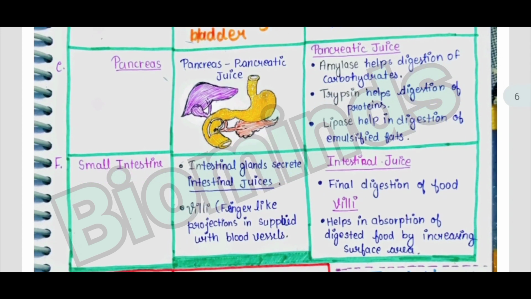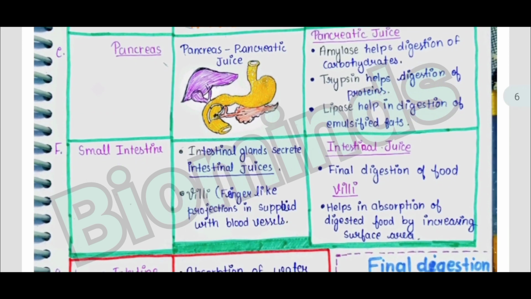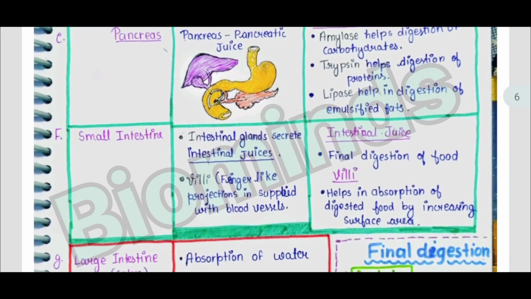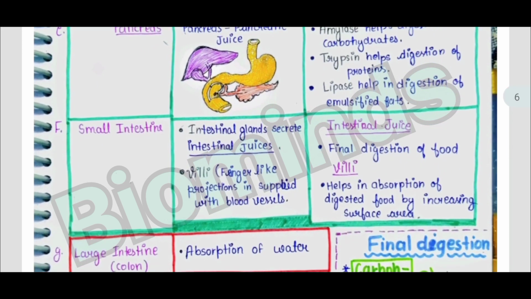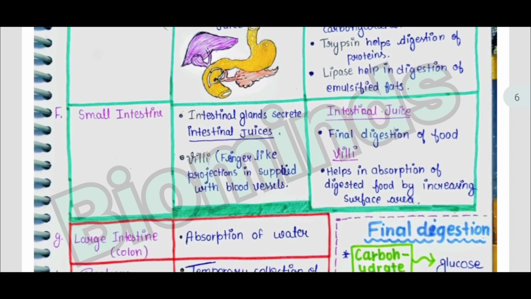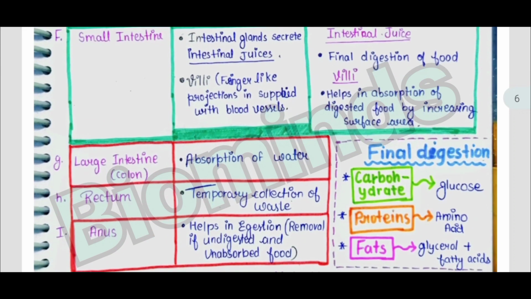The small intestine. Small intestinal glands secrete the intestinal juices. Villi are present in the small intestine, that is finger-like projections which are supplied with blood vessels. The intestinal juice does the final digestion of food, and the villi help in the absorption of digested food by increasing the surface area.